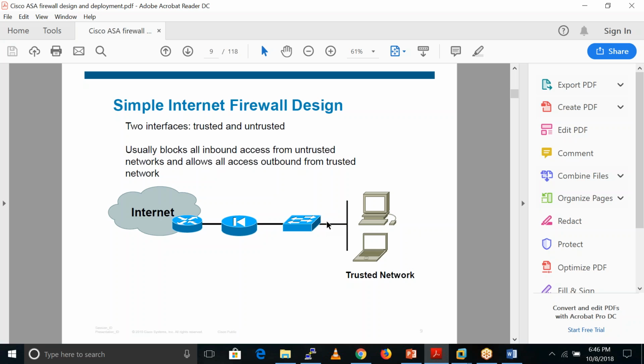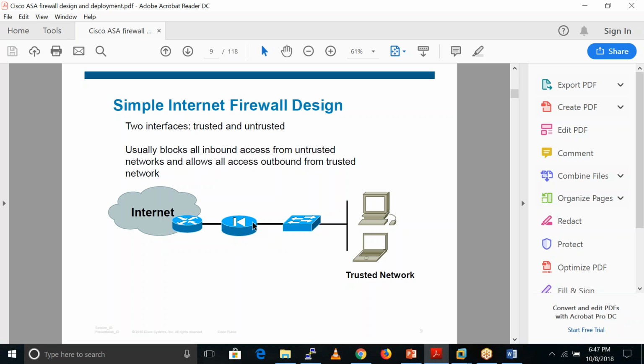When they send that traffic towards the internet, all the traffic is inspected by the firewall. The firewall applies around 13 inspections, which I will explain in the packet flow. If our data matches all those inspections, only then does the firewall allow this traffic to go to the internet. Otherwise, the firewall drops the packet. If these users send some malicious traffic towards the internet and the firewall detects it, the firewall drops this traffic right here.